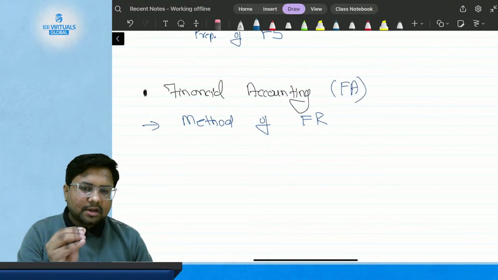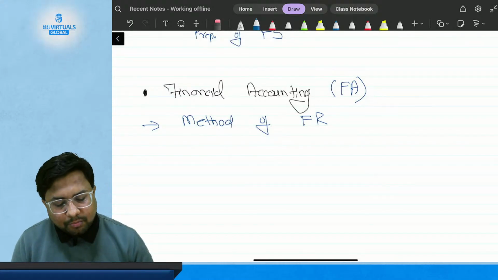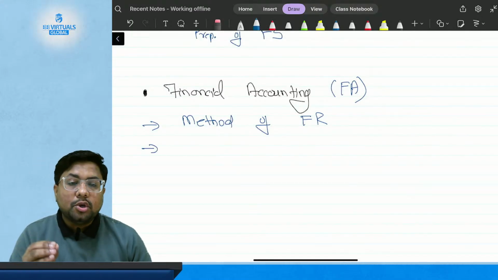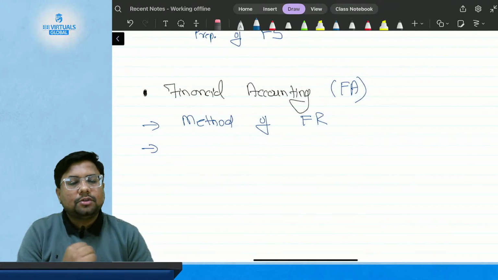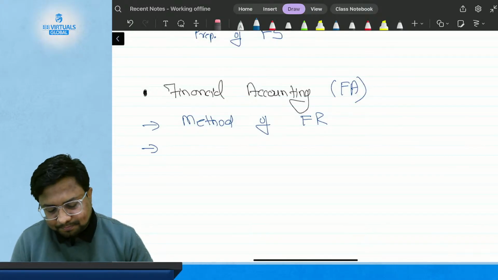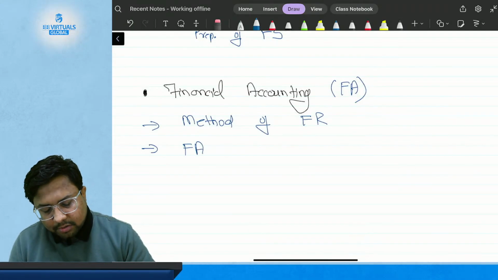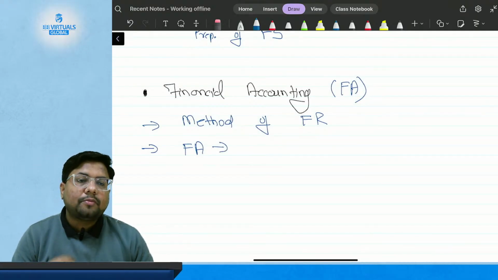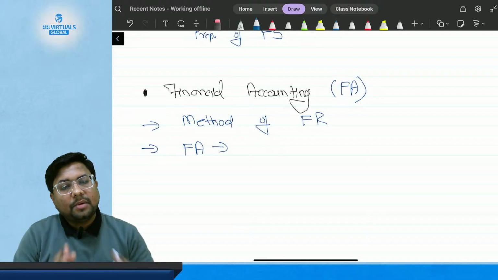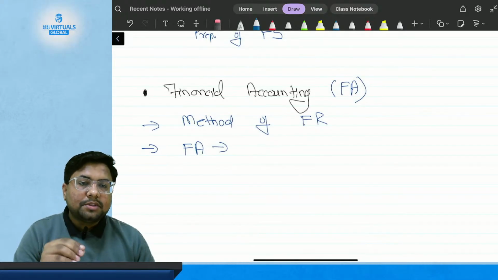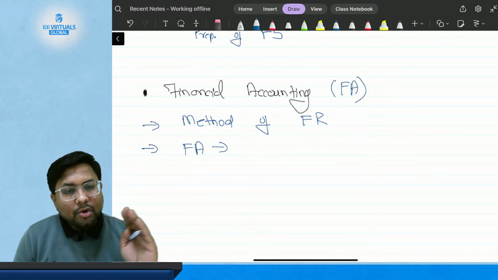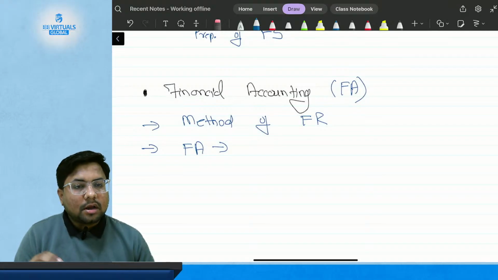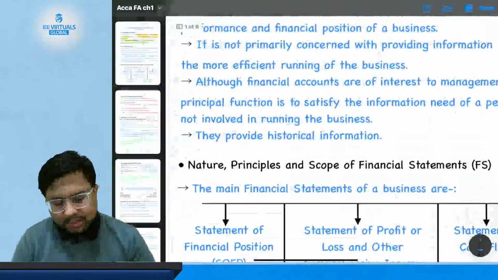So financial accounting is one of the methods of financial reporting which is not primarily concerned with the management. Financial accounting is not primarily functioning for the management. Management can use financial accounting, but the very basic and core function of financial accounting is to serve the people who are not involved in the preparation of financial accounting and who are not involved in the management of the company. What does that mean? Read it first.